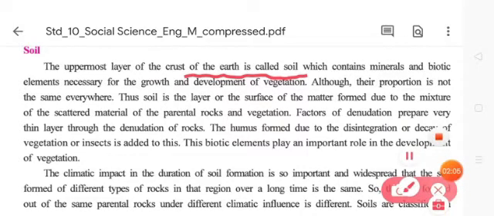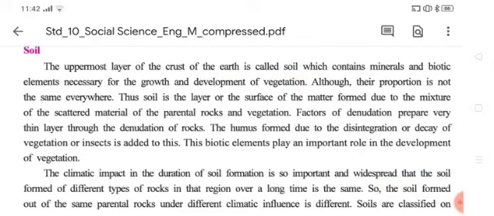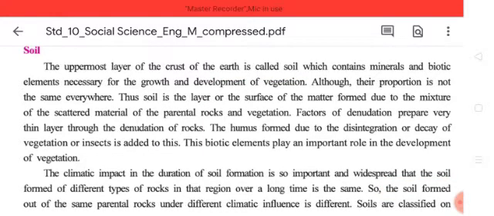Already we said that in the soil some kind of minerals or some kind of elements are mixed up. So these mineral and biotic elements are necessary for the growth and development of vegetation. For the development of vegetation, these minerals or biotic elements are all needed, although their proportion is not the same everywhere.